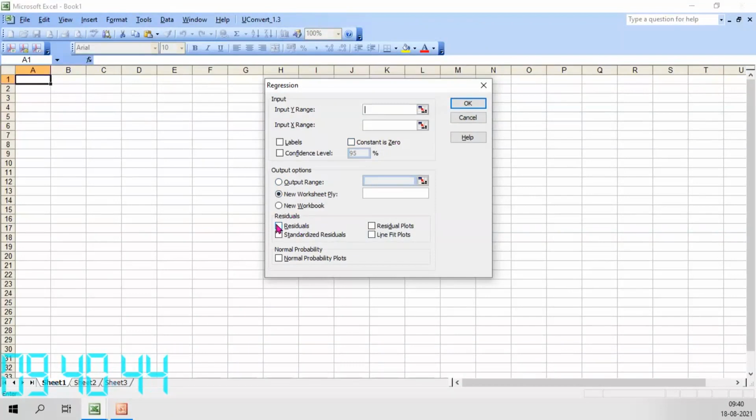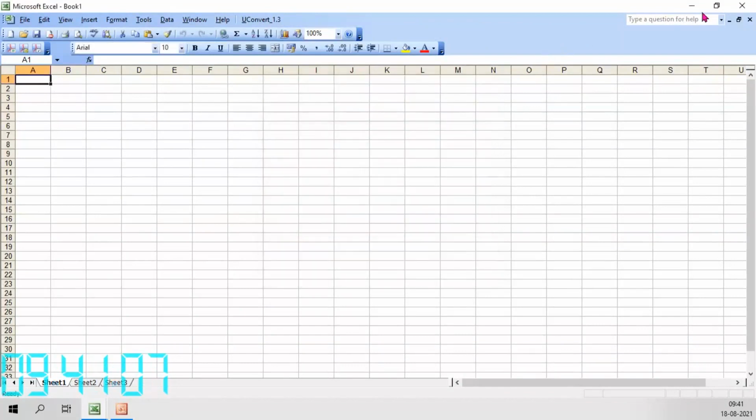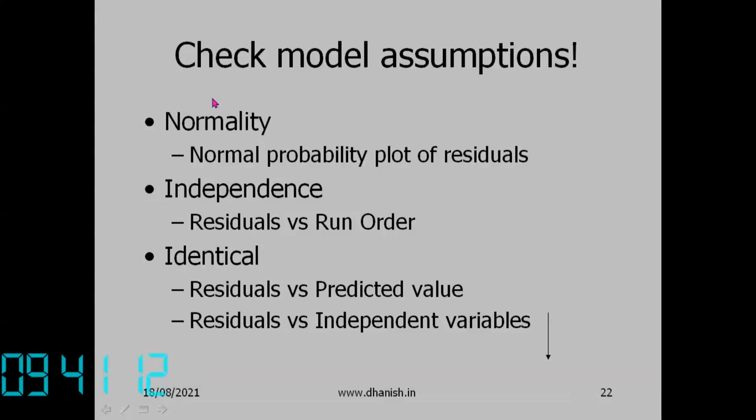Residuals can be residuals directly, or standardized residuals. You divide by the standard uncertainty, and that gives the standardized residuals. Residual plots, all the graphs it will provide: line fit plots, normal probability plots. So Excel will give you everything. Your calculator will not give this, so because of that we are not insisting that you do this part. But this is actually very important. You can identify how good your regression equation is by checking these graphs.